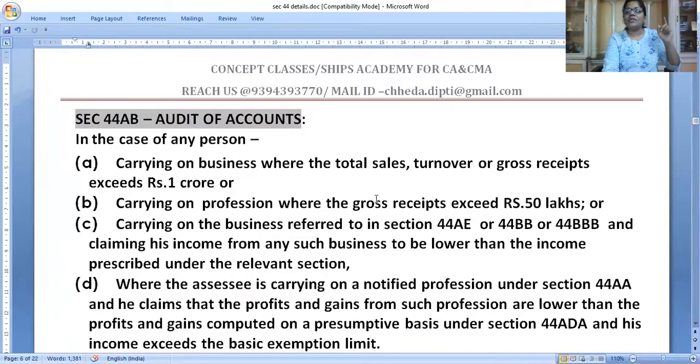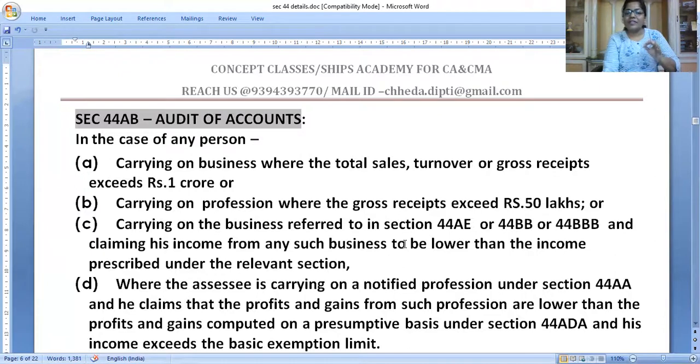It says if your turnover or gross receipts in the previous year exceeds 1 crore, you have to get your books audited. Some students are confused, so I want to clarify. Turnover limit is 2 crores for 44AD, presumptive taxation. Here it is 1 crore. If your turnover or gross receipts exceed 1 crore, get your books of accounts audited. And if you're a professional, if your gross receipts exceed 50 lakhs, get your books audited, right?